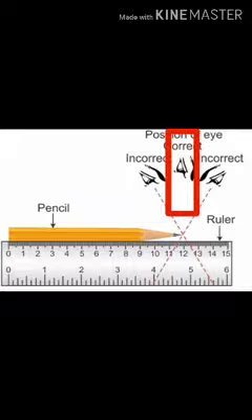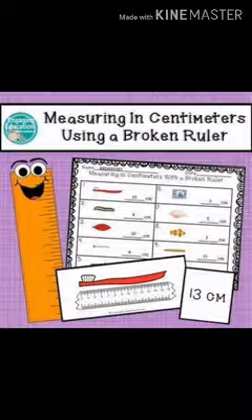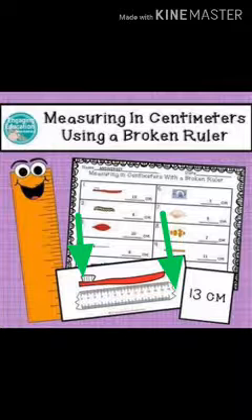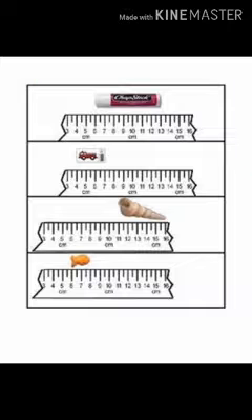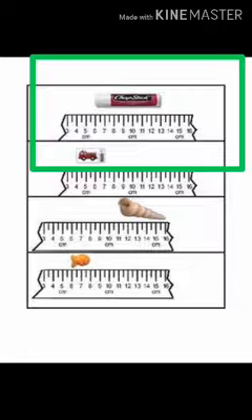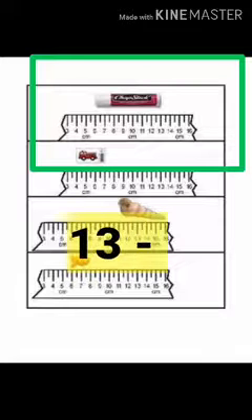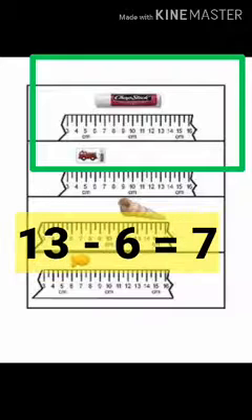You can also take the readings in case your scale is broken. As you can see here, put your object in between any two whole numbers, note down both the numbers and subtract, and you will get the length of your object. Like in this one, you can see here that one end of the object is at 6 and the other end of the object is at 13. So 13 minus 6 gives you 7. So 7 centimeter is the length of this object.